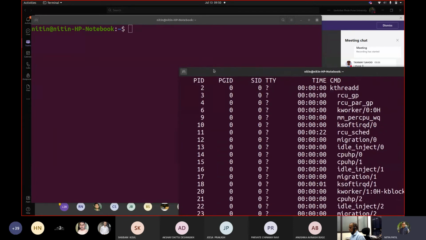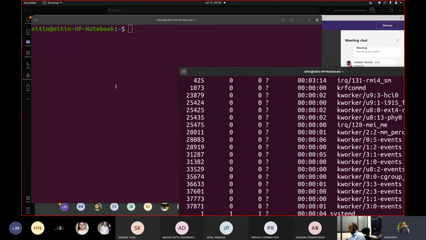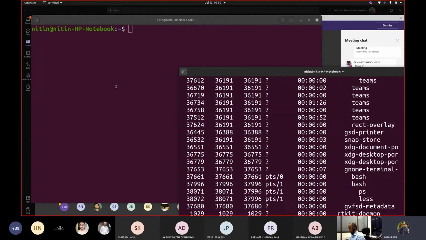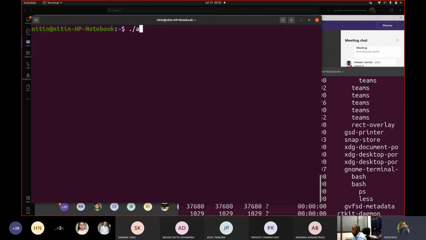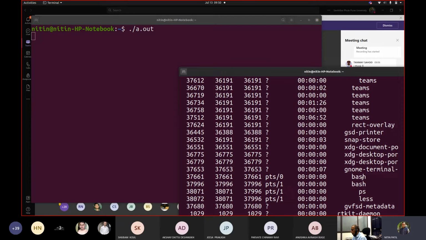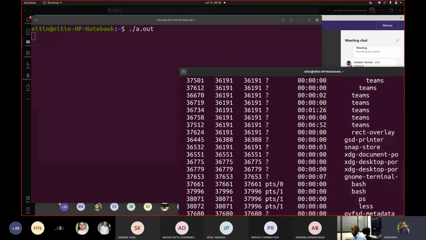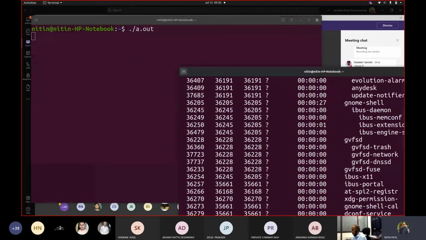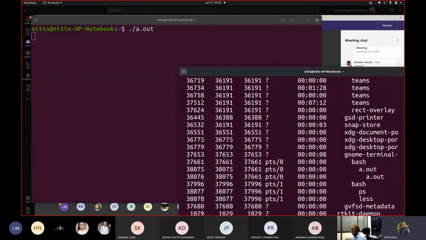Fine. Right now we don't have a.out there, correct? So if you see bash, we have bash only, correct? This 661, we had bash. Now this terminal that I'm showing you, this is 37996. So let me execute my code. Okay, so it got executed. So if I fire this command again, and if I go below, try to see with bash what is the thing.